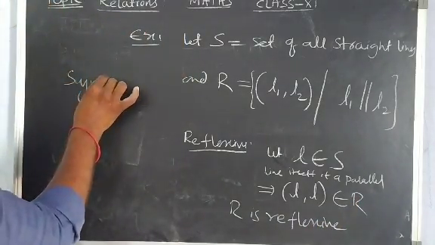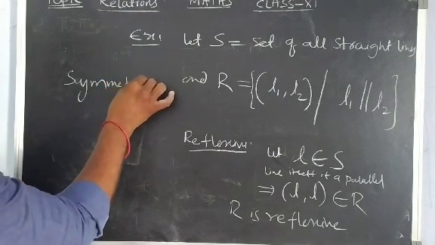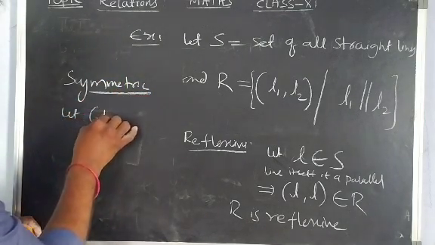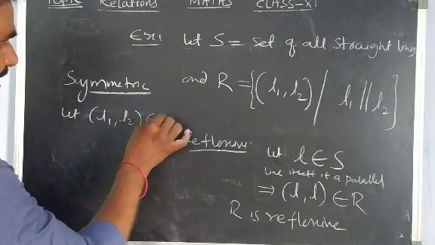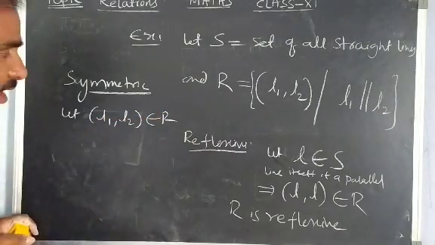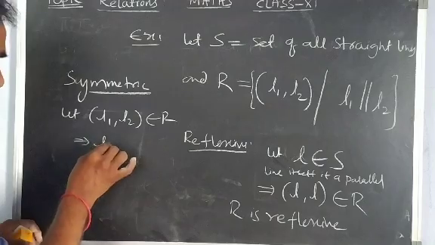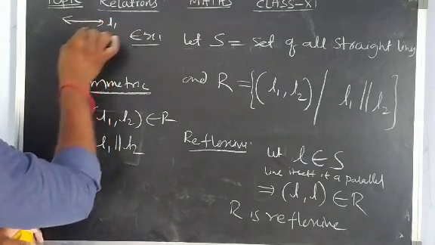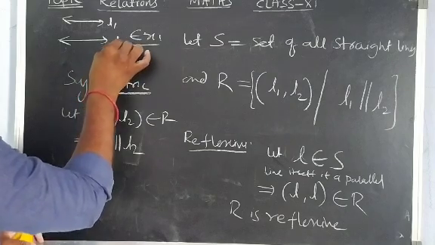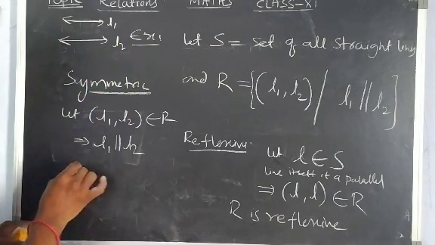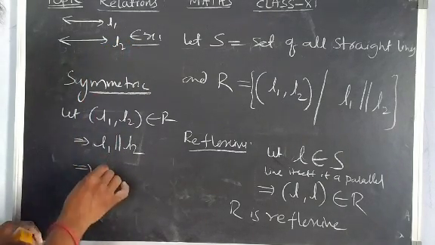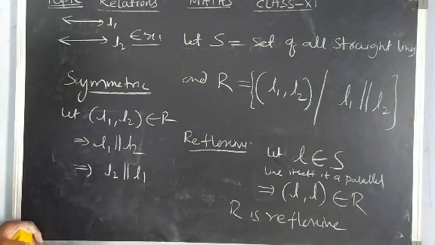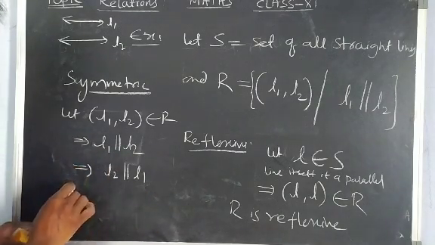Now symmetric. To prove symmetric, I need one ordered pair. I am taking L1, L2 in R, which means L1 is parallel to L2. Here this is L1 and this is L2. These two are parallel. I am interchanging, taking L2 this side and L1 this side. Yes, parallel again. If L1 is parallel to L2, L2 is also parallel to L1.